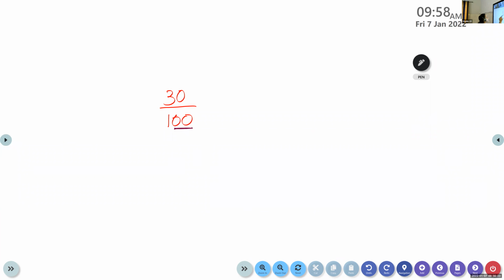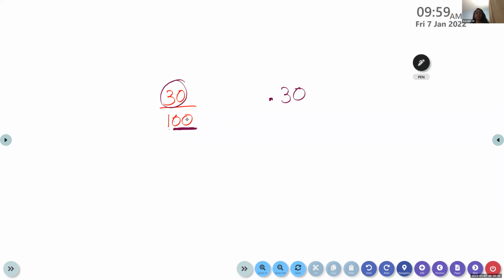Whoever said 3, we are not counting the 1. We will count only the number of zeros. How many are there? 2 zeros. So after the decimal point, we should have how many digits? 2 digits. Check that the number of digits is the same.